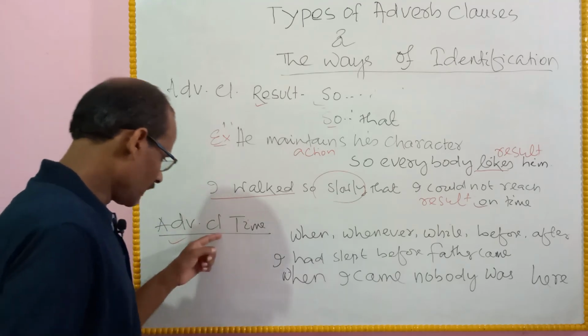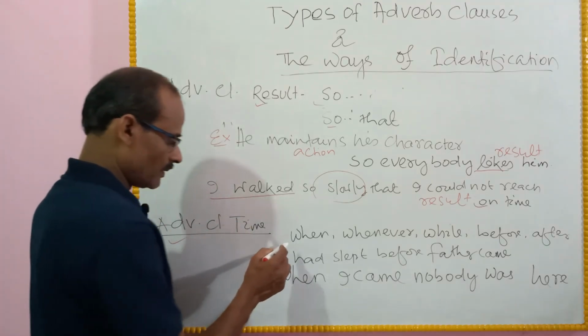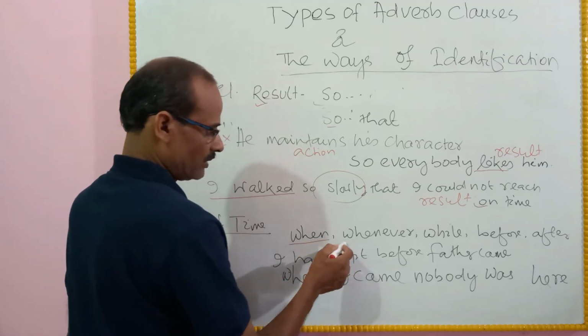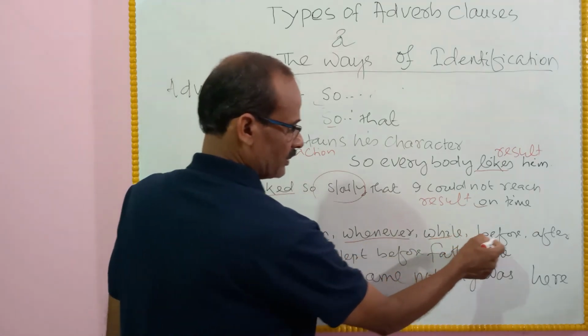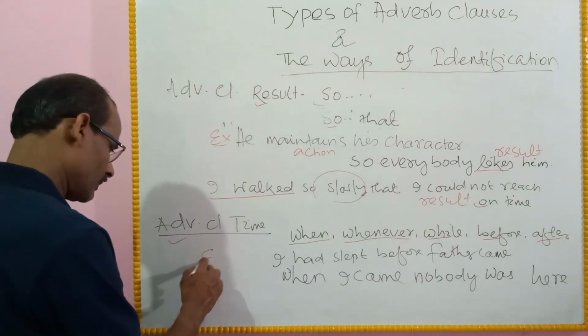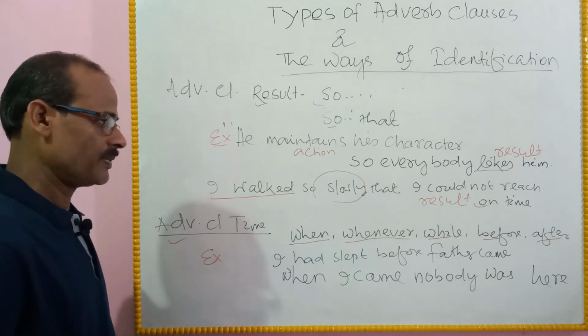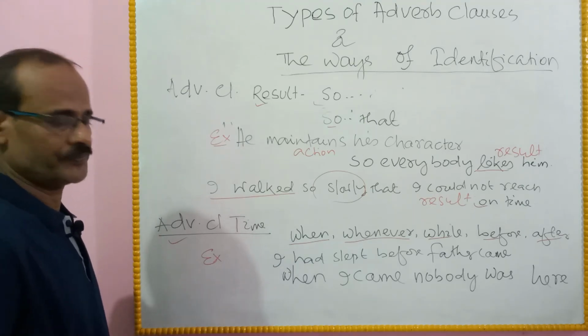Then adverb clauses of time. The subordinating conjunctions are when, whenever, while, before, after. Example: I had slept before father came.